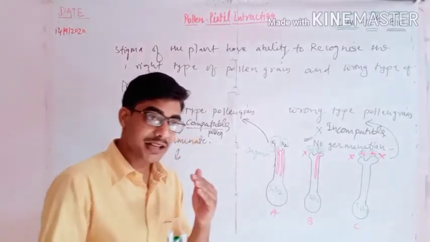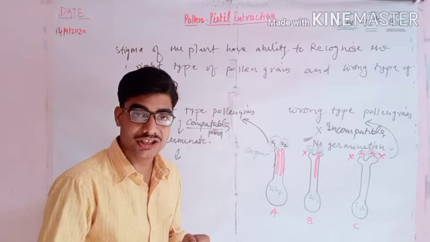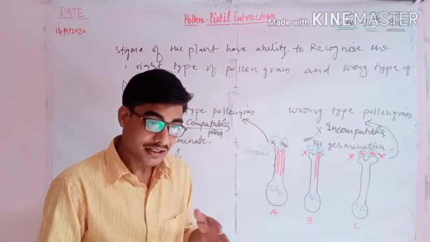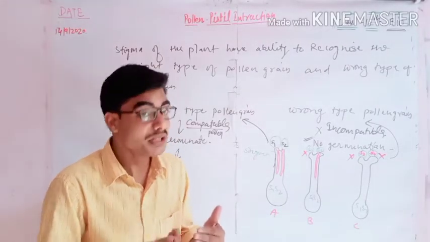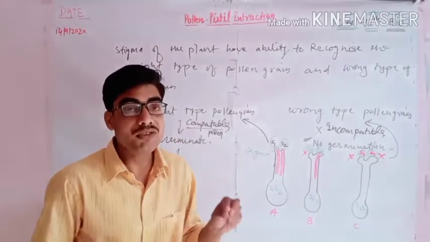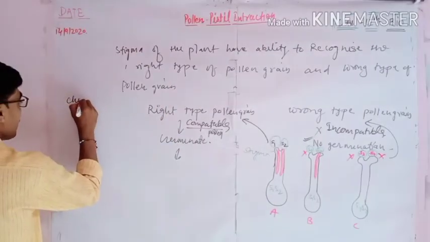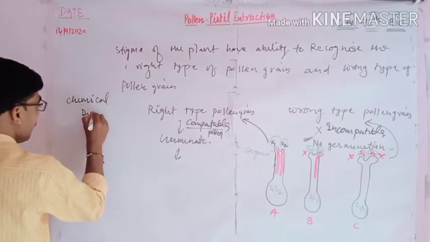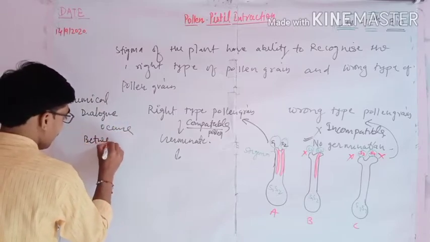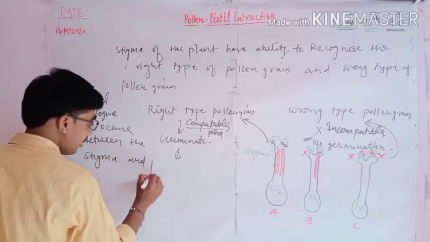Now, this acceptance and rejection, that is the formation of the pollen tube or the germination, is continuous. There is always acceptance and rejection. This will always occur. Acceptance means germination and rejection means no germination at all. So it will be determined or caused by some chemical dialogue that occurs between the stigma and the pollen.